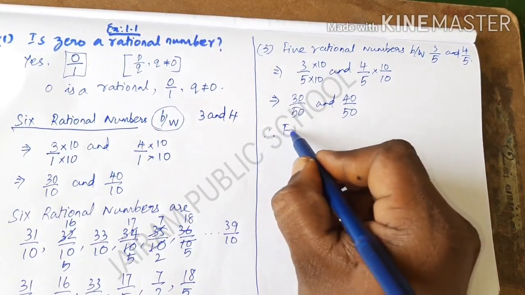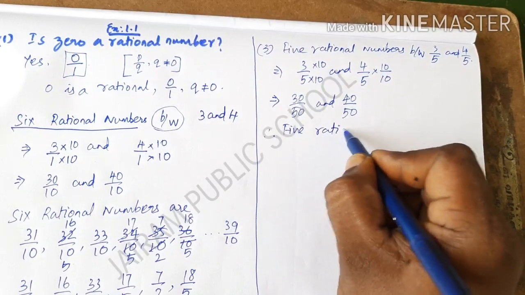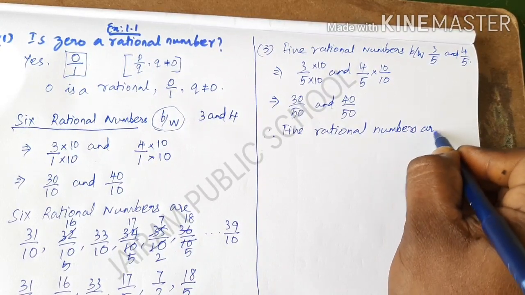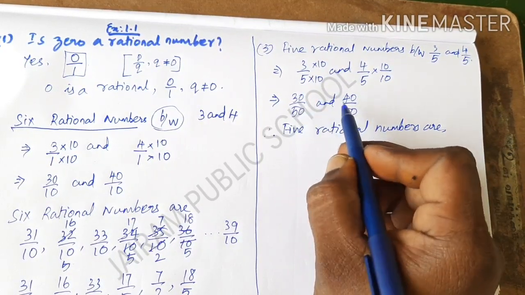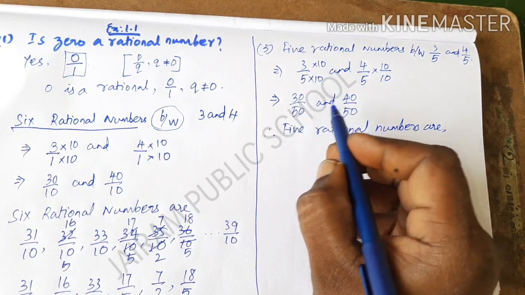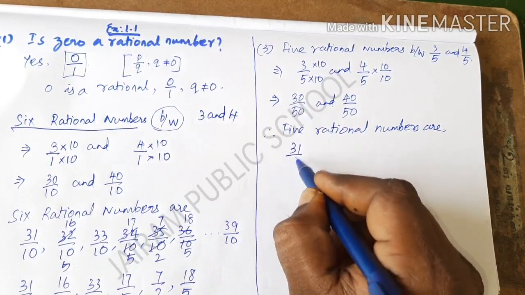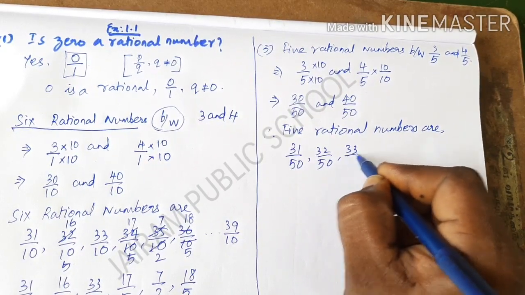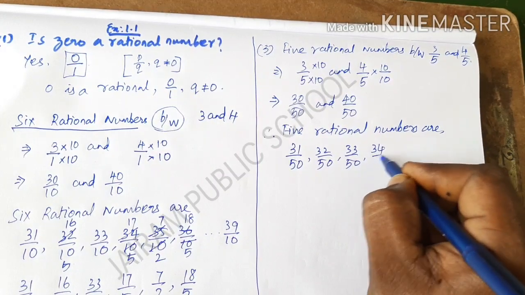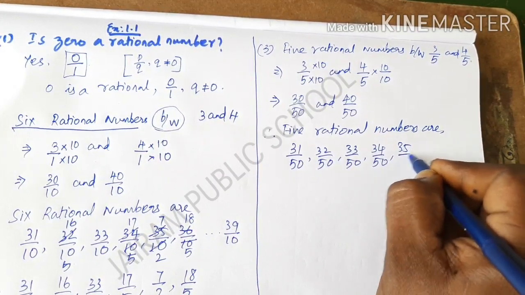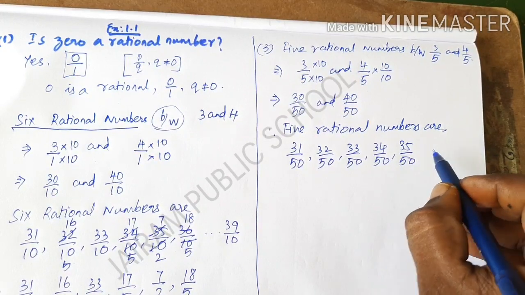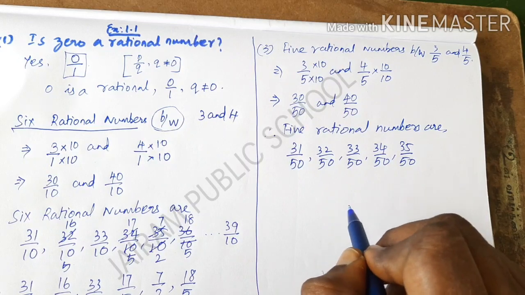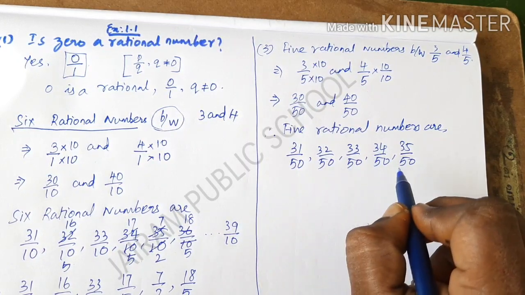So the 5 rational numbers are the ones we should take in between. I am going to leave 30 and 40 here. The next number is 31 divided by 50, and next 32 divided by 50, 33 divided by 50, 34 divided by 50, and 35 divided by 50. Up to how many numbers it is possible to write: up to 39 divided by 50 it is possible, but we need only 5 rational numbers. So I have taken only 5 rational numbers here.